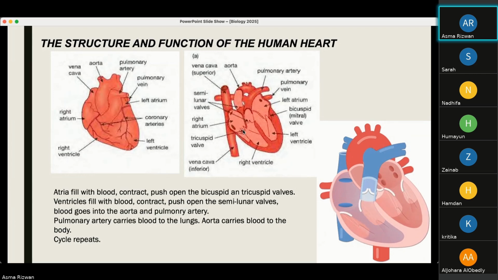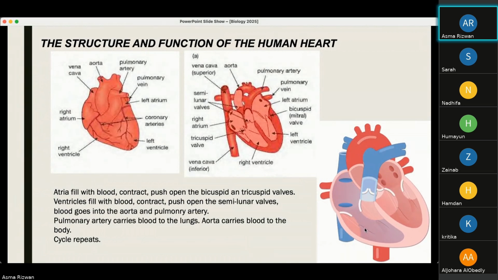Now, there are valves that separate the atria from the ventricles. The right atrium is separated from the right ventricle by the tricuspid valve. This is like a door that can open only in one direction. You can see right here, the tricuspid valve can only open down, which is why blood from the right atrium enters the ventricles. After it enters, the ventricles contract.